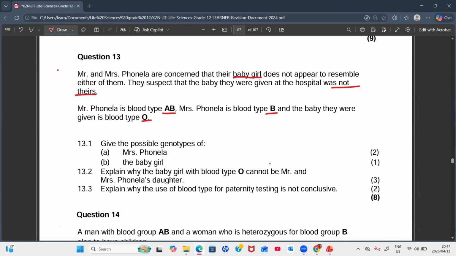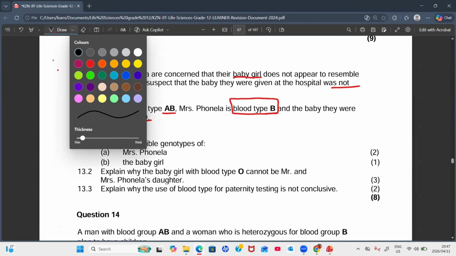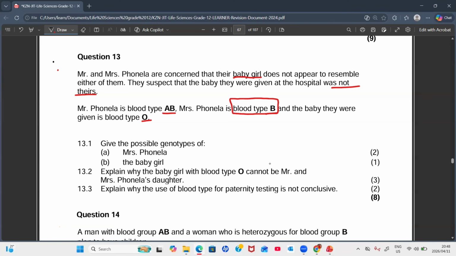Now, let's see, what are the possible genotypes for Mrs. Fonella? Because they say that the blood type for Mrs. Fonella is blood type B. What are the possible genotypes that you can have for blood type B? What are the possible ones, guys? Yes, Amanda?